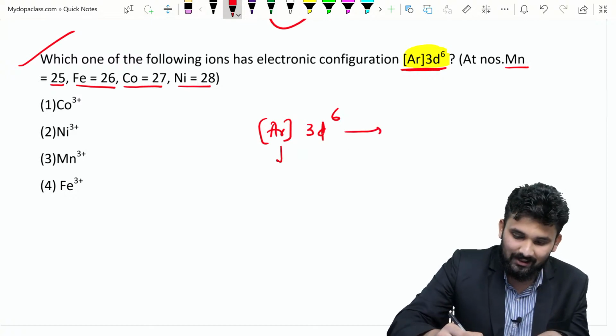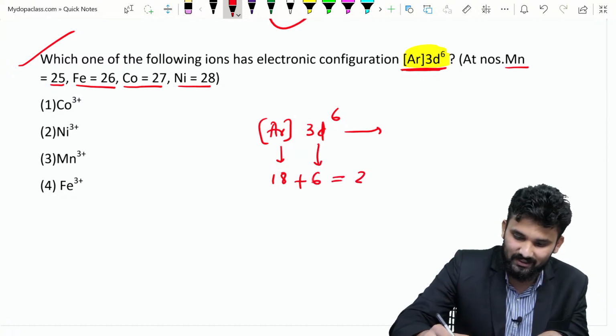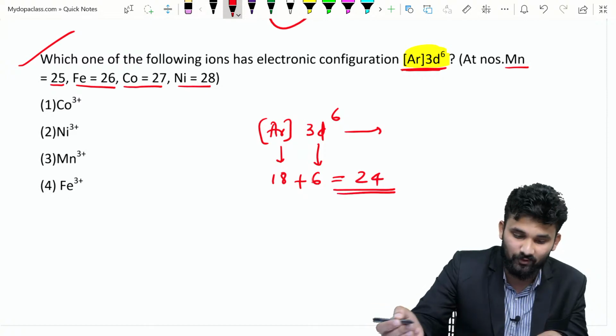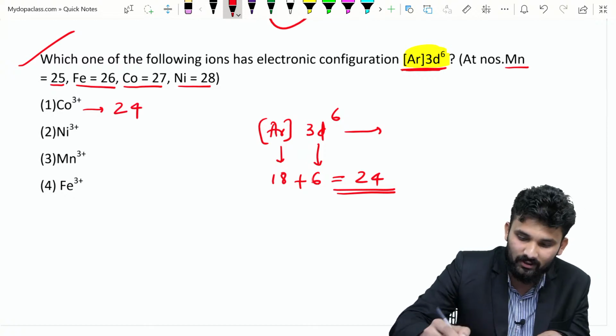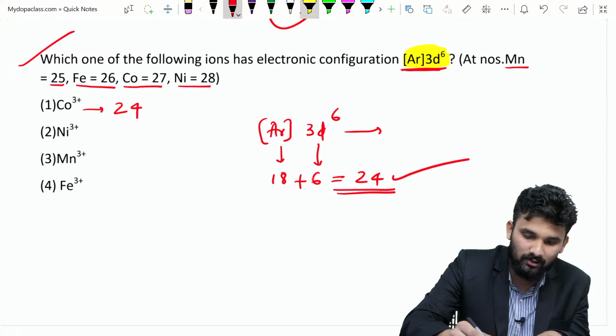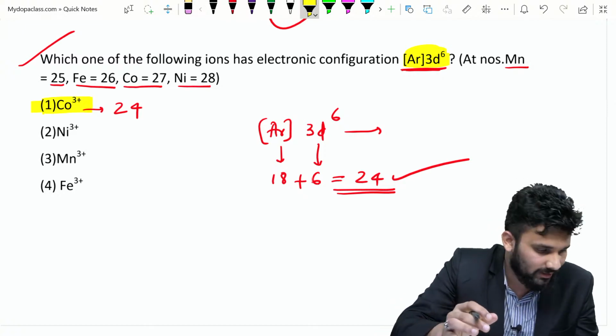We know that argon is 18. 3d6 means there are 6 electrons, so 18 plus 6 is 24. So we want 24. We know that cobalt is 27, so 3 electrons are lost and it will be 24. Are you okay? So the right answer is cobalt 3 plus. Simple. I think you will get an idea.